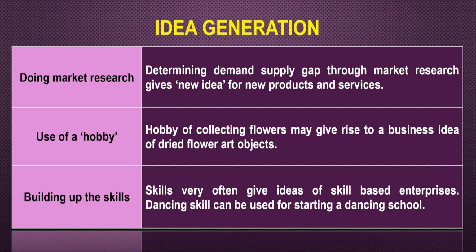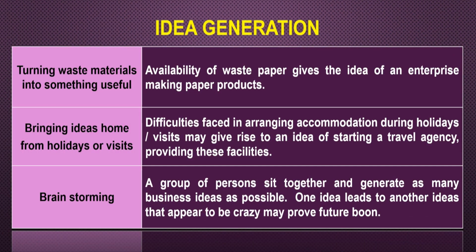Next is use of a hobby. The hobby of collecting flowers may give rise to a business idea of dried flower art objects. Similarly, next is building up skills. Skills very often give ideas of skill-based enterprises, like dancing skills can be used for starting a dancing school. Then turning waste materials into something useful. The availability of waste paper gives the idea of an enterprise making paper products.